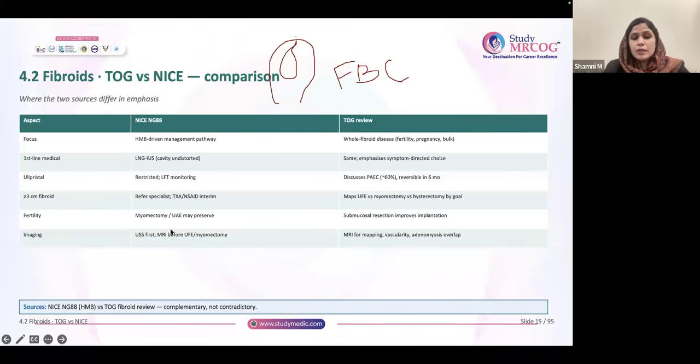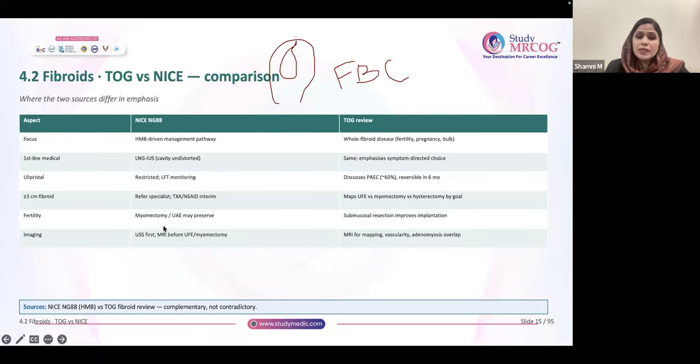Fertility: if the patient wants to preserve fertility, myomectomy is the choice. If it is a submucous fibroid less than 5 centimeter, go for resection. And generally, submucosal resection improves implantation. So if it's a subfertility patient diagnosed with a 3 centimeter submucous fibroid, generally you will go for fibroid resection first, because it can tamper pregnancy.